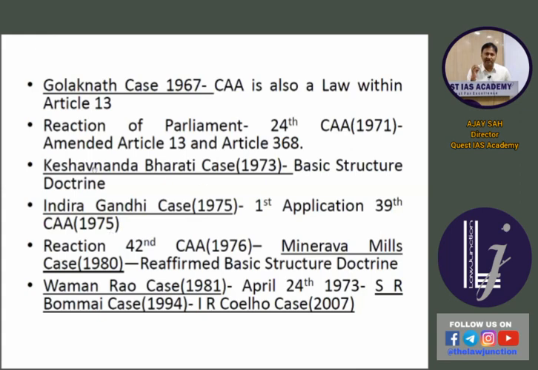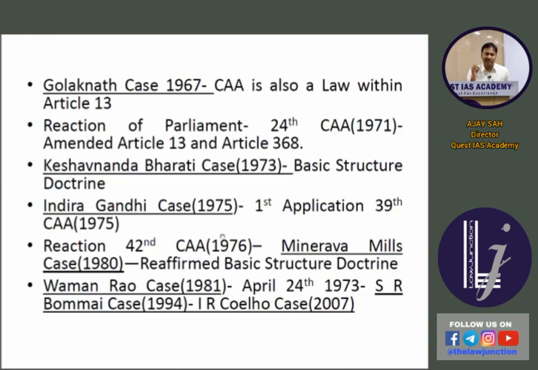And so Supreme Court of India applied this Keshavananda Bharati case, that is doctrine of basic structure, for the first time in our country in Indira Gandhi case. And Supreme Court of India said that the power of judicial review is a basic structure of Indian constitution, and parliament cannot take this right of Supreme Court. And so this 39th Constitutional Amendment Act, which made the election dispute of Prime Minister immune from the judicial review, is null and void. So again, Parliament of India reacted in 42nd Constitutional Amendment Act 1976.